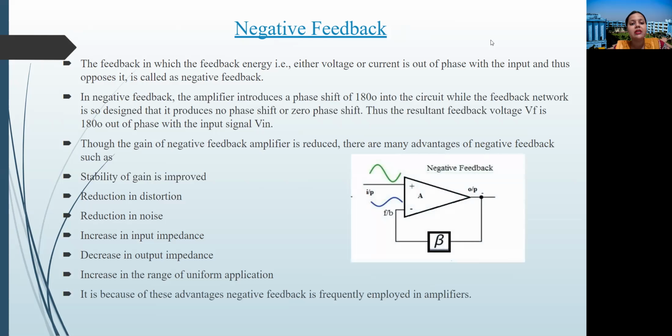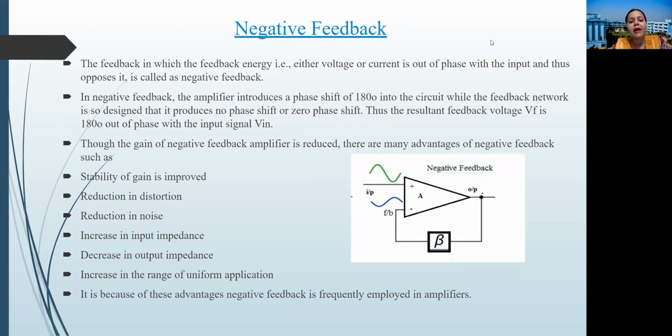So this is all about positive feedback. Now, negative feedback. The feedback in which the feedback energy, either the voltage or current, is out of phase with the input and thus opposes it, is called negative feedback. As we can see in the figure, the feedback part is connected to the negative terminal and the input part is connected to the positive terminal, and as a result the feedback is opposing the input.